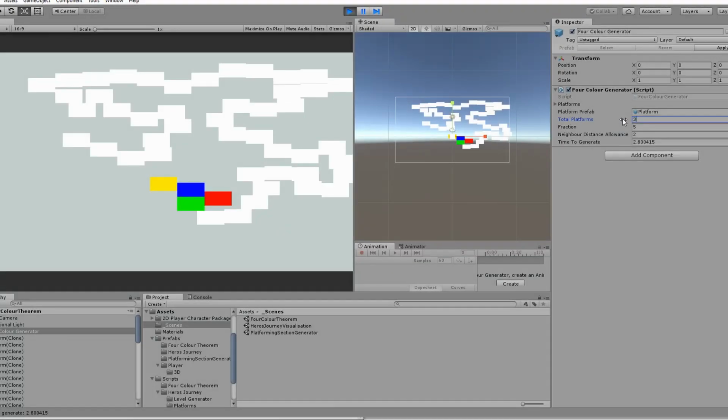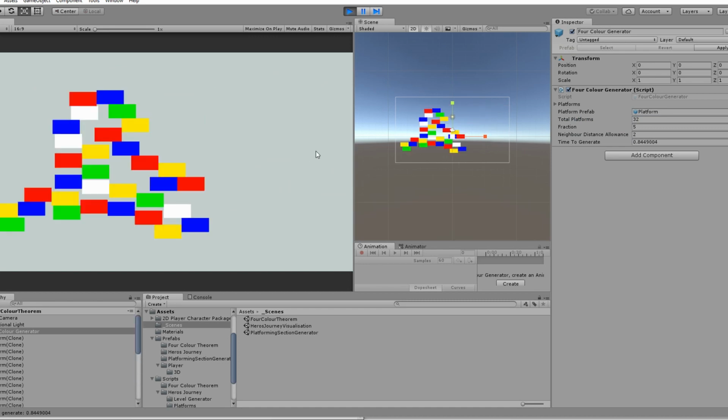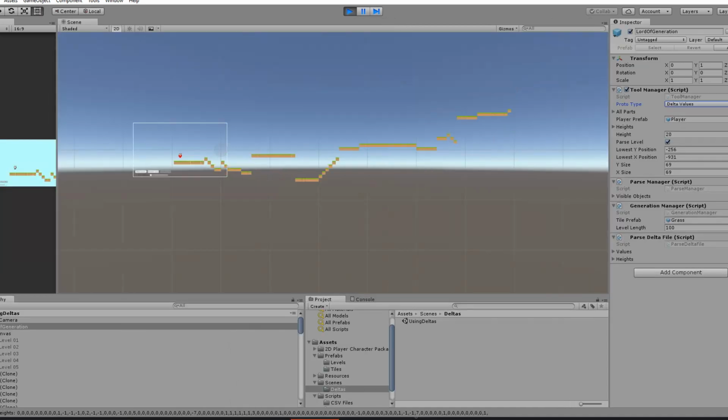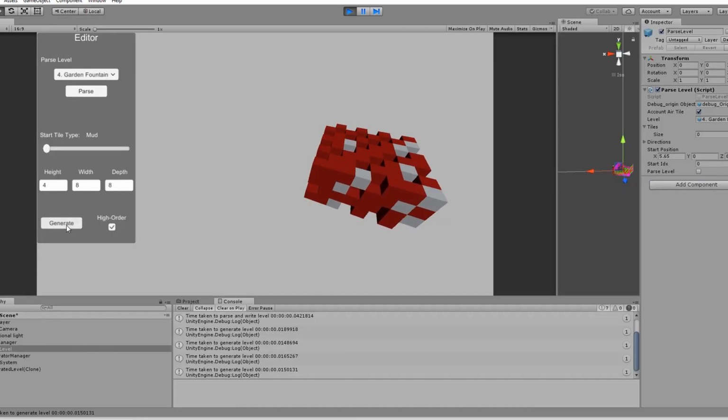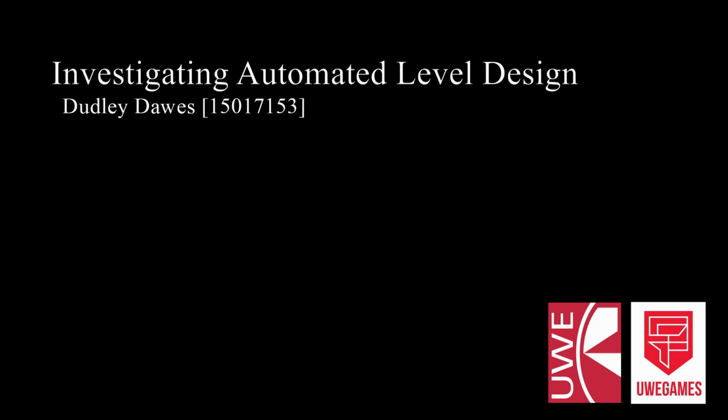This project has looked at interesting solutions to automating level design, and drawn inspiration from different related research projects and non-game forms of media. Each prototype has shown a balance of positive and negative aspects of design. I hope this research project will help to inspire others with similar projects in the future.